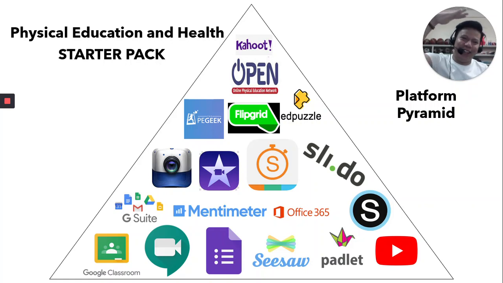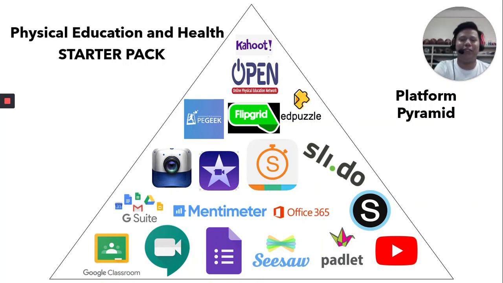So do not be overwhelmed by the way I presented the online platforms, because we are not going to use everything that was presented here. I just presented it to prove to you that we are ready in this particular setup of learning, or in these modalities. Just like the food pyramid, we have to consume those elements on the bottom part. We have Google Classroom, Google Meet, Google Forms, Schoology, Padlet, and YouTube.